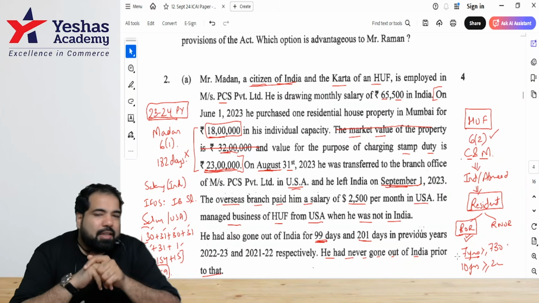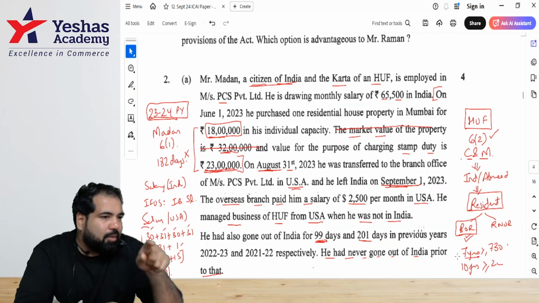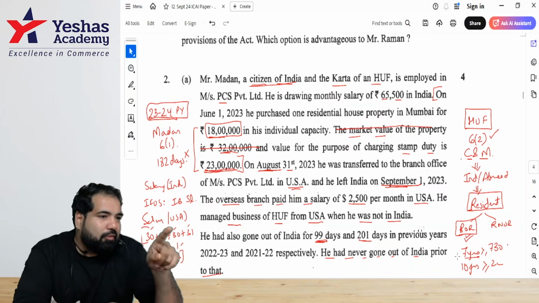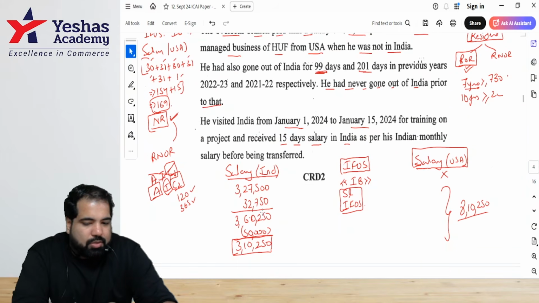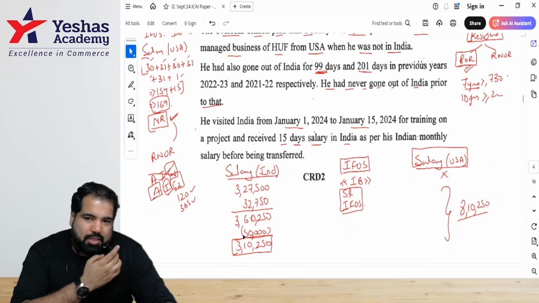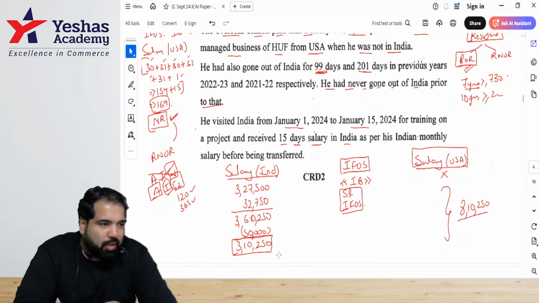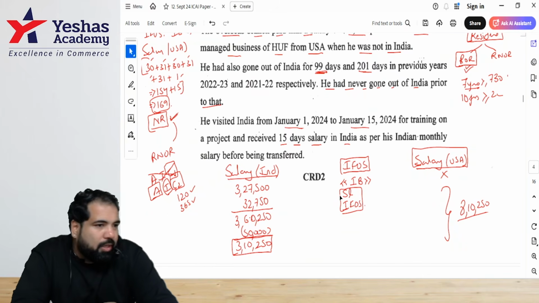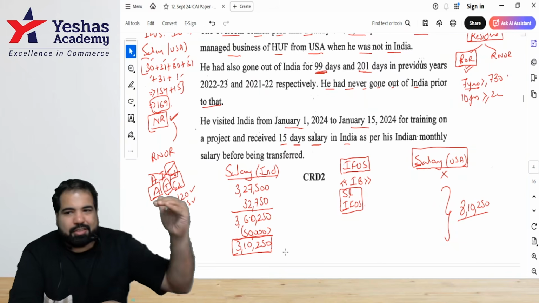We can say that he earned the following incomes during the year 23-24. First, salary income in India. You will show 65,500 into how many months? 5 months plus 65,500 divided by 2, which is basically how much, guys? 3,60,250 minus standard deduction under section 16(1)(a), which is how much? 50,000. Therefore, salary income is 3,10,250. Further, his IFOS income, since he purchased a residential property lower than stamp duty value, will be how many lakhs? 5 lakhs. Thus, his Indian income is 8,10,250. These are the facts of the case.